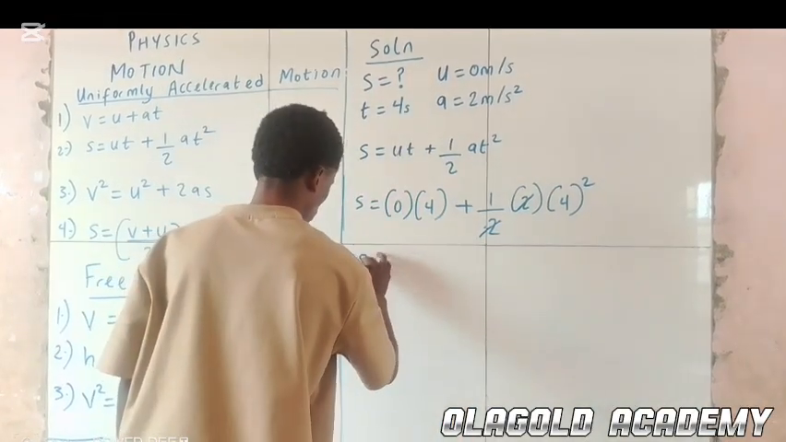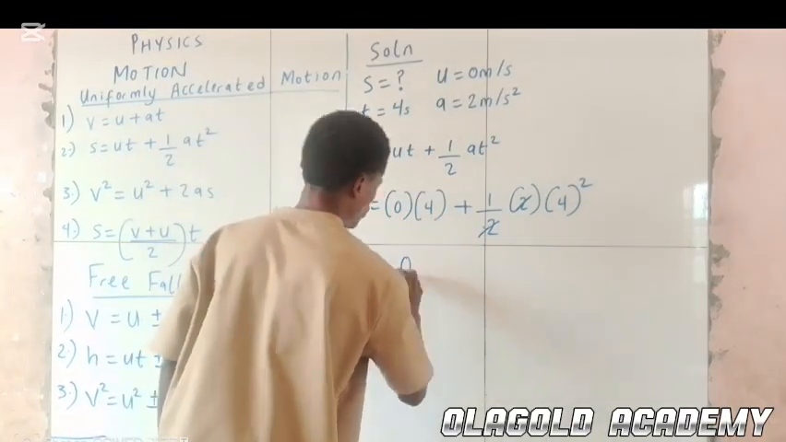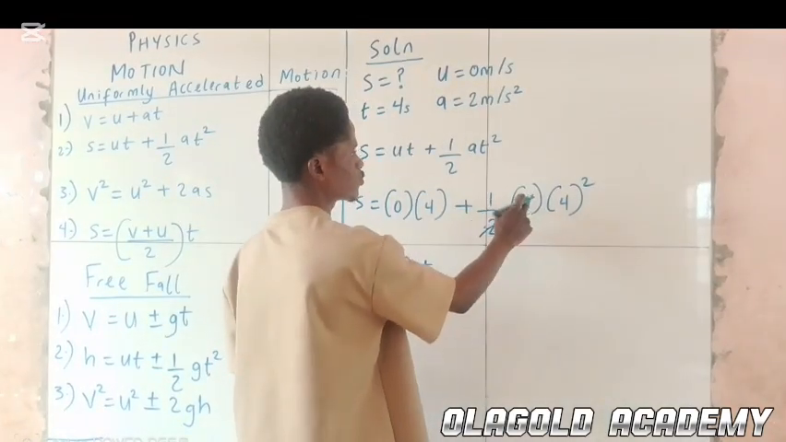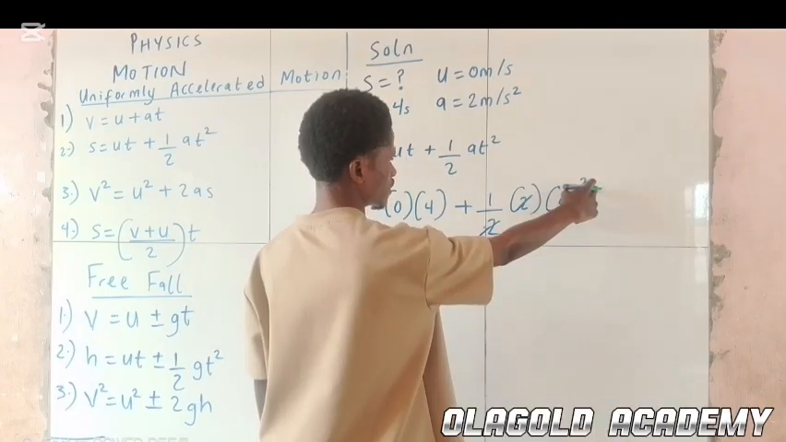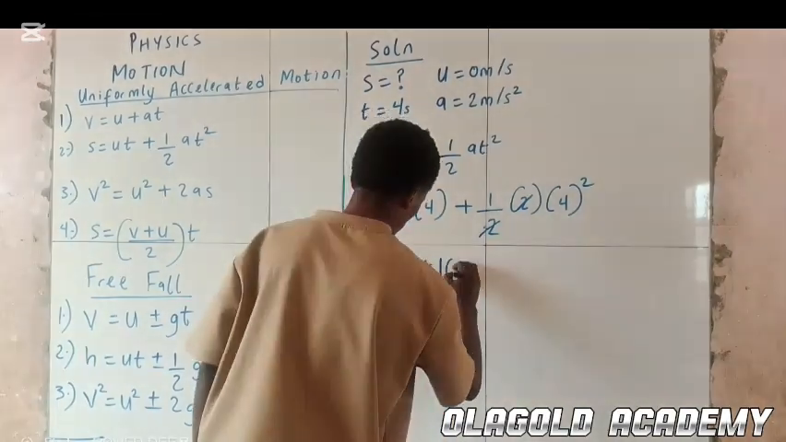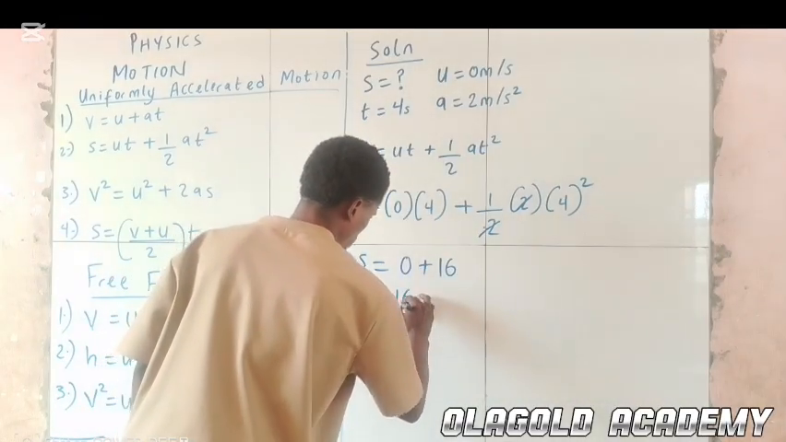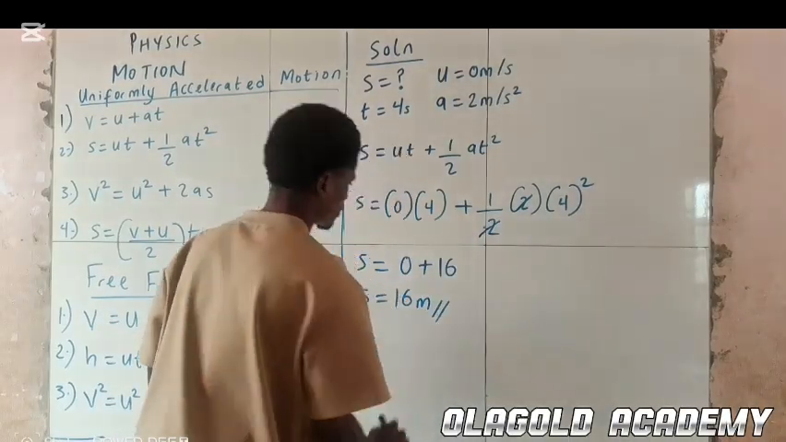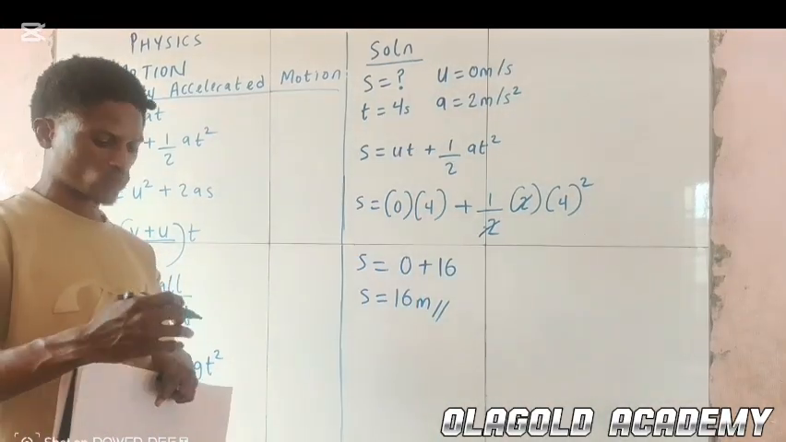So we have distance equal to 0 times 4 gives us 0, plus we have 1 times 1. 4 squared is 4 times 4, so we have 16. So 1 times 1 times 16 gives us 16. So the distance equal to 16. Remember, distance is in meters. So we have 16 meters as our final answer for the first question.